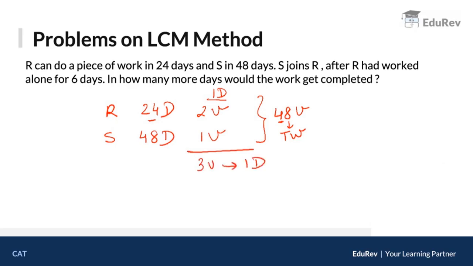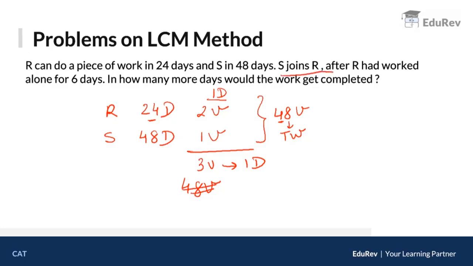3 units करता है 1 day में, so they have to do 48 units. ठीक है? So 48 units would ideally take how much time? That would have been the process. But the thing is, these guys do not work for the entire days together. They are not doing the entire work together, so we don't need to consider this 48 right now. See, they can do 3 units together in 1 day, that is correct. But what are they saying?